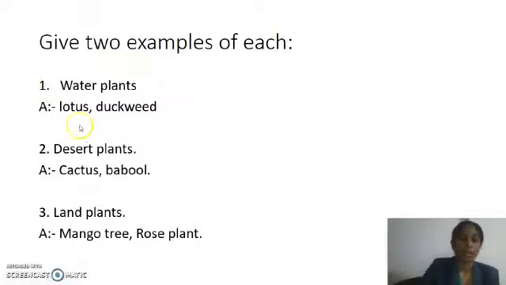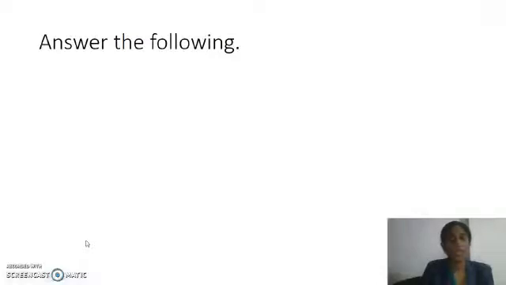So let us see one more time. Water plants, lotus, duckweed. Desert plants, cactus, babool. Land plants, mango tree, rose plant, or you can write tree, shrub or herb. Now let us see the next question.